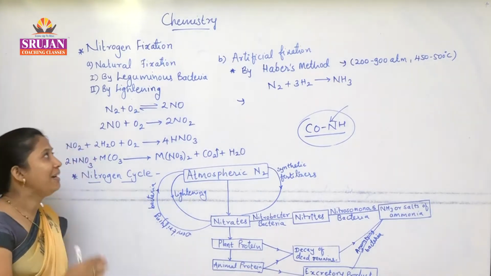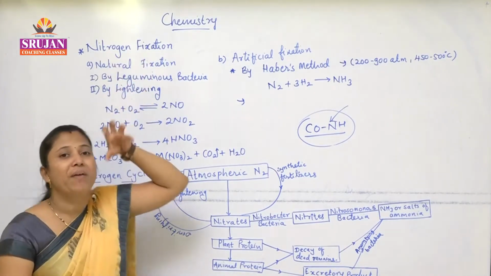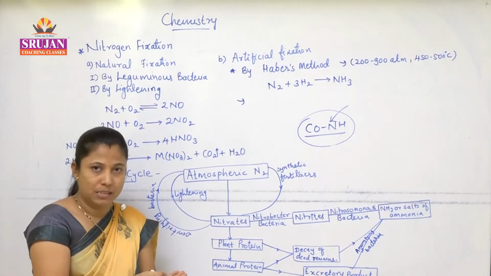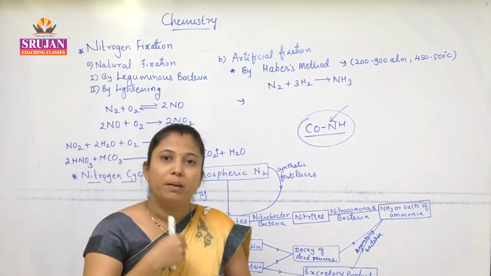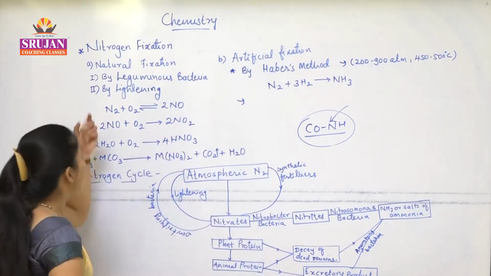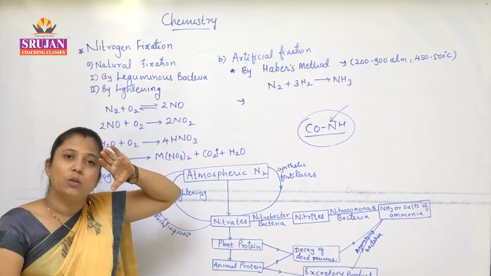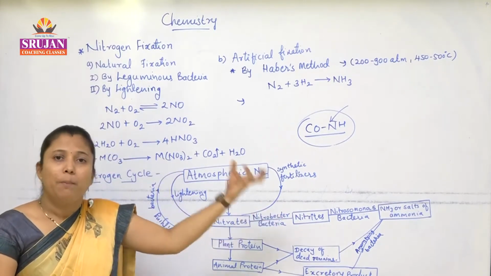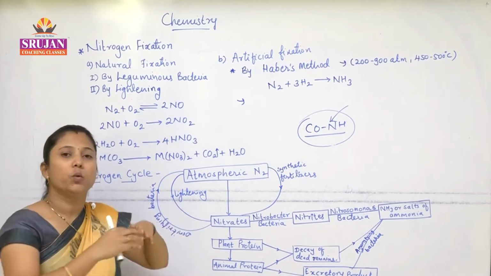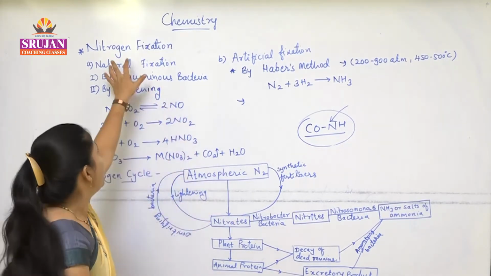For that reason nitrogen should be fixed. It should be readily available to the plants in a simple absorbable form, and for that reason fixation is needed.